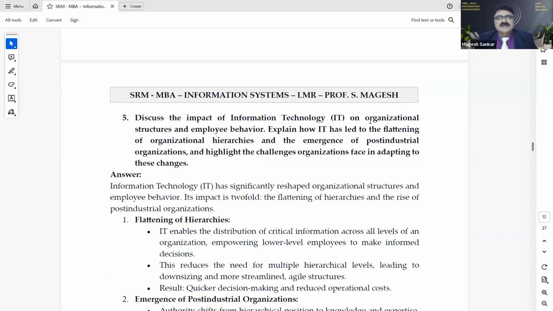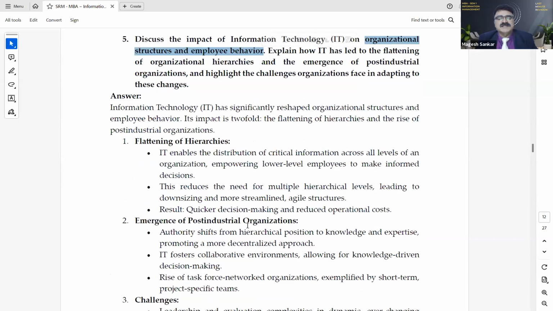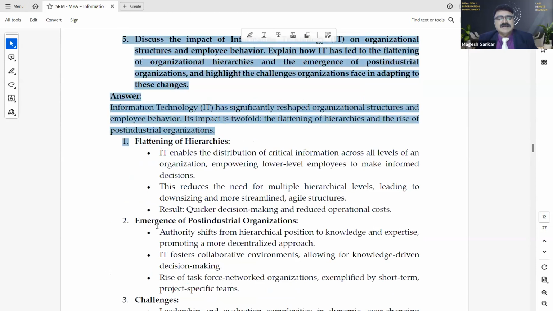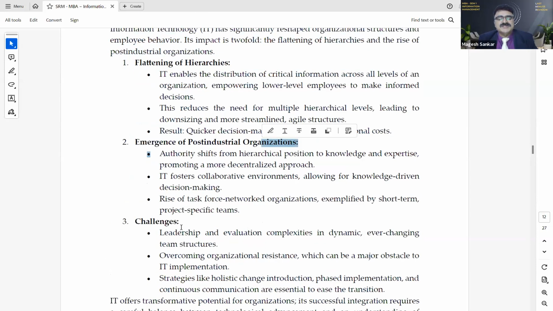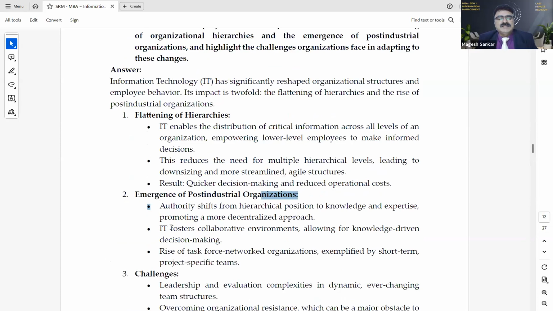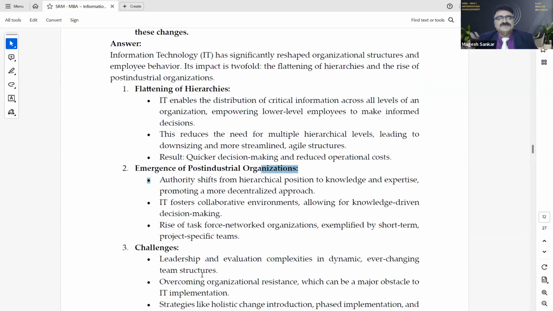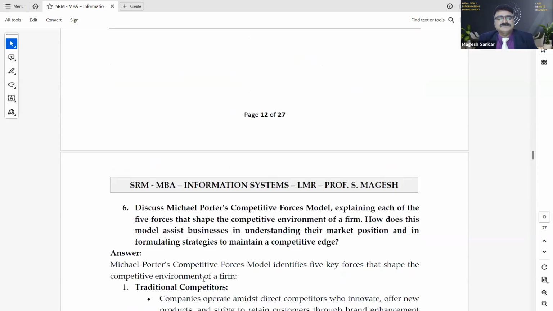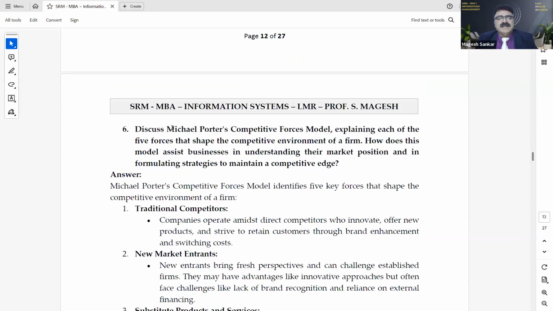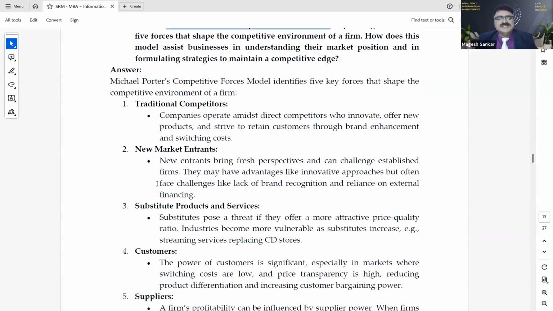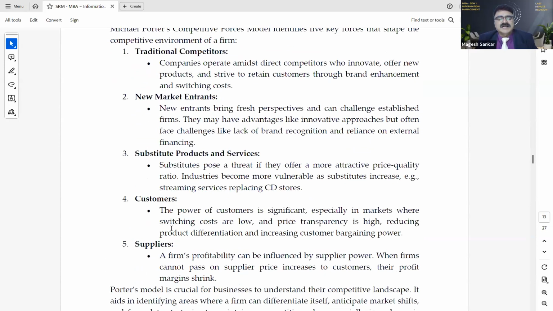Now, organizational structures and employee behavior. I have one question on flattening the hierarchies and the emergence of post-industrial organization challenges. Only 3 points and ended. Next, Michael Porter's competitive forces model: traditional competitors, new market entrants, substitute products and services, customers and suppliers. 5 points.